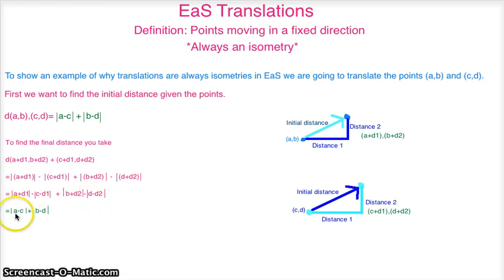And that would give us the absolute value of A minus C plus the absolute value of B minus D. And this final equation is equal to our initial distance, and so therefore the distances are the same and it would be an isometry.